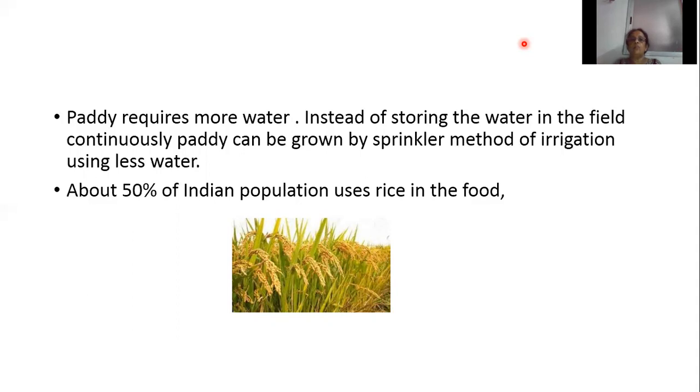Paddy requires more water, but instead of storing water in the field continuously, paddy can also be grown using which method of irrigation? Sprinkler method of irrigation. It is the food of what percentage of the Indian population? 50% of the Indian population.